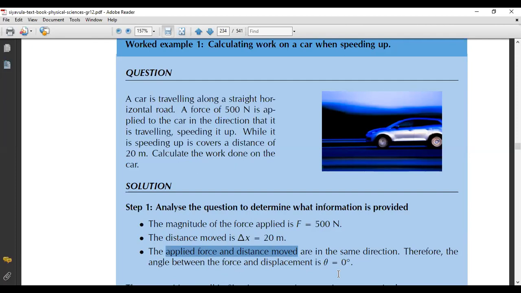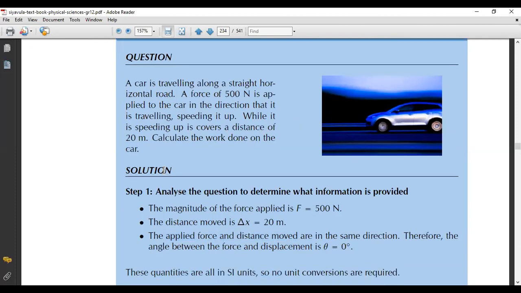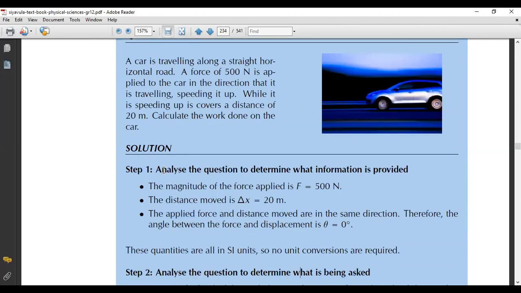The 500 Newton is applied to the car in the direction that it's traveling. While it's speeding up, it covers this distance. So they're both moving in the same direction. That's why our theta is equal to 0 degrees. These quantities are all in SI units, so no unit conversions are required.